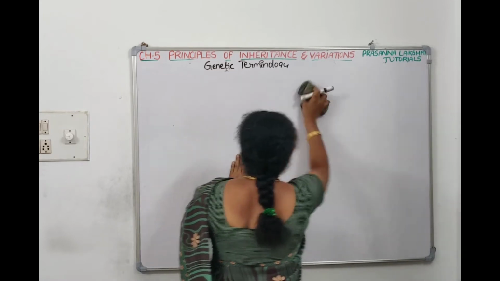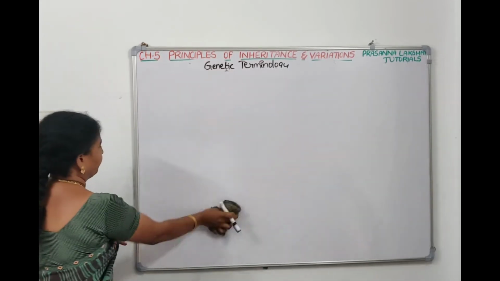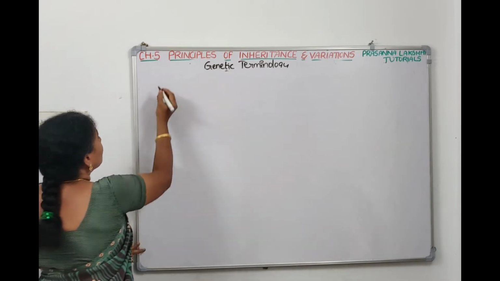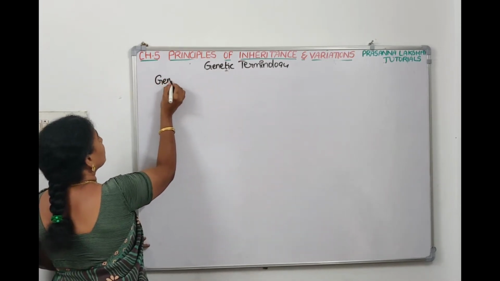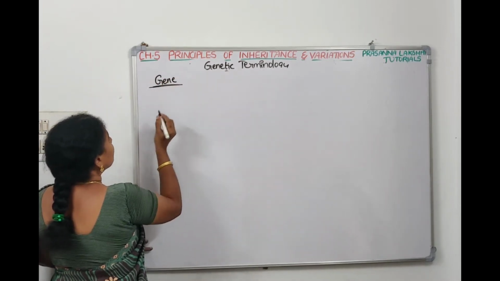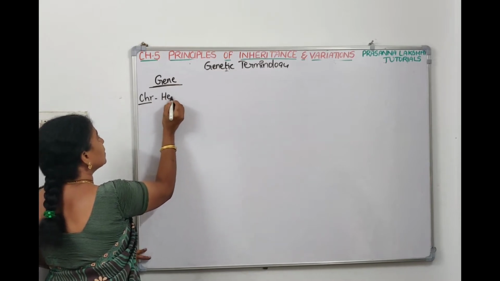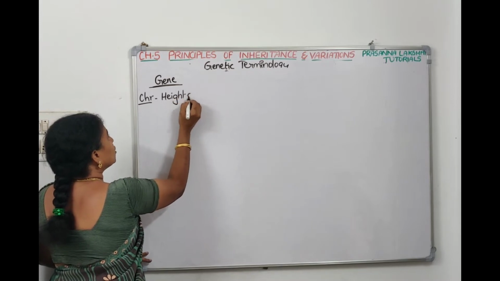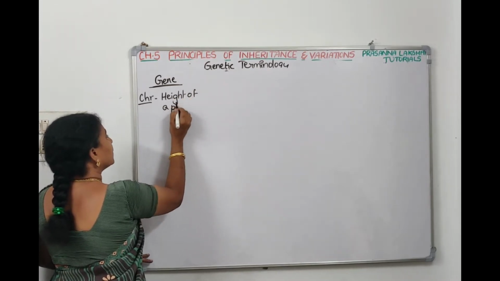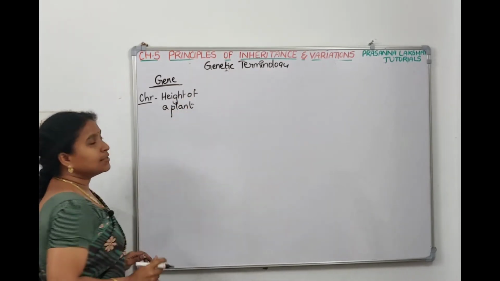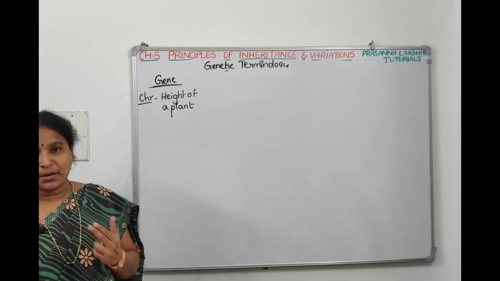So through diagrams, if you have to understand, for example, there is a gene which is coding for a character. The character is height of a plant. Now, for the character height of a plant, there are two contrasting traits.